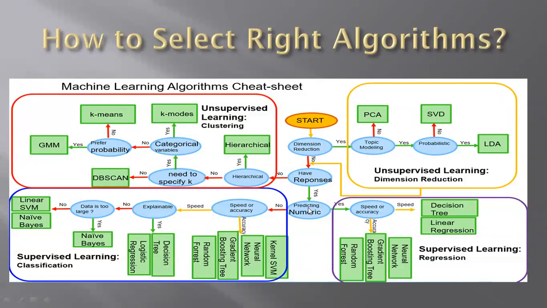If we go down, have response, yes. If the prediction is numeric, then we come to this section: random forest, gradient boosting, neural network, decision tree, linear regression, because the data type is numeric. If the data type is not numeric, it's all classification, and we go for KNN, neural network, gradient boosting, random forest, decision tree, logistic regression.